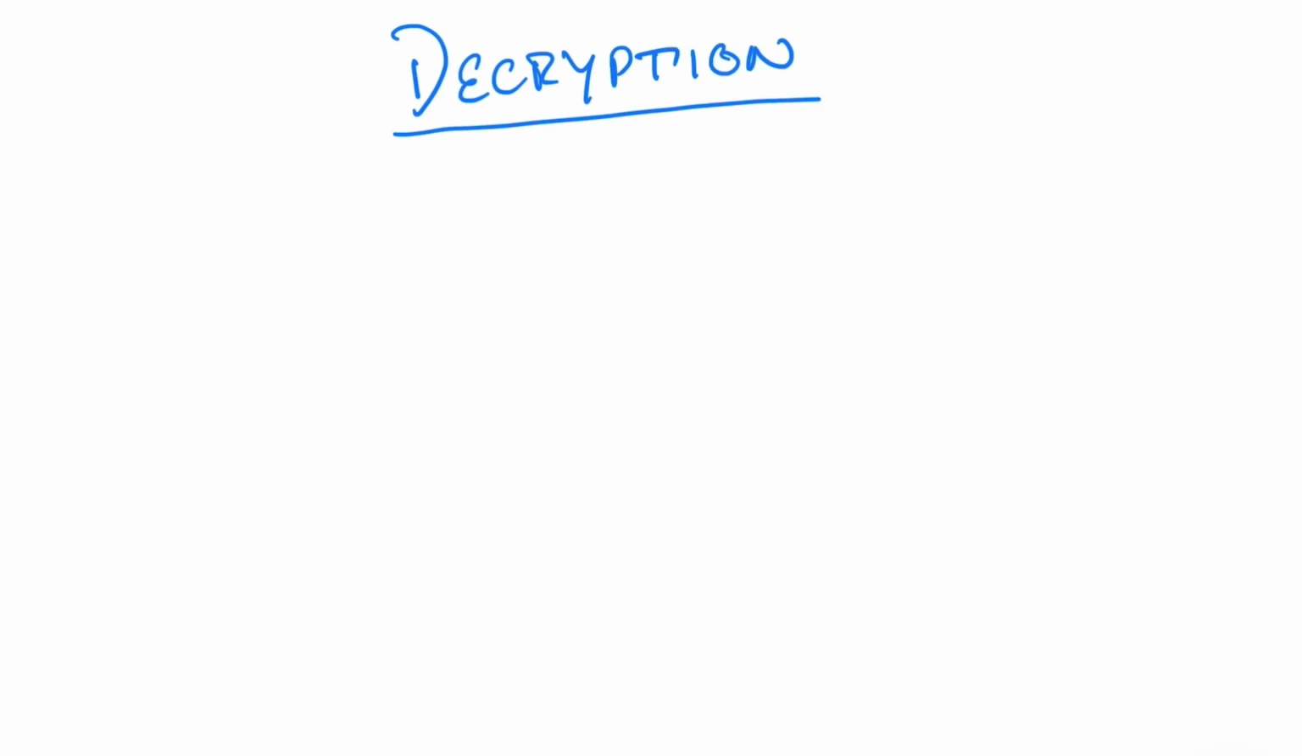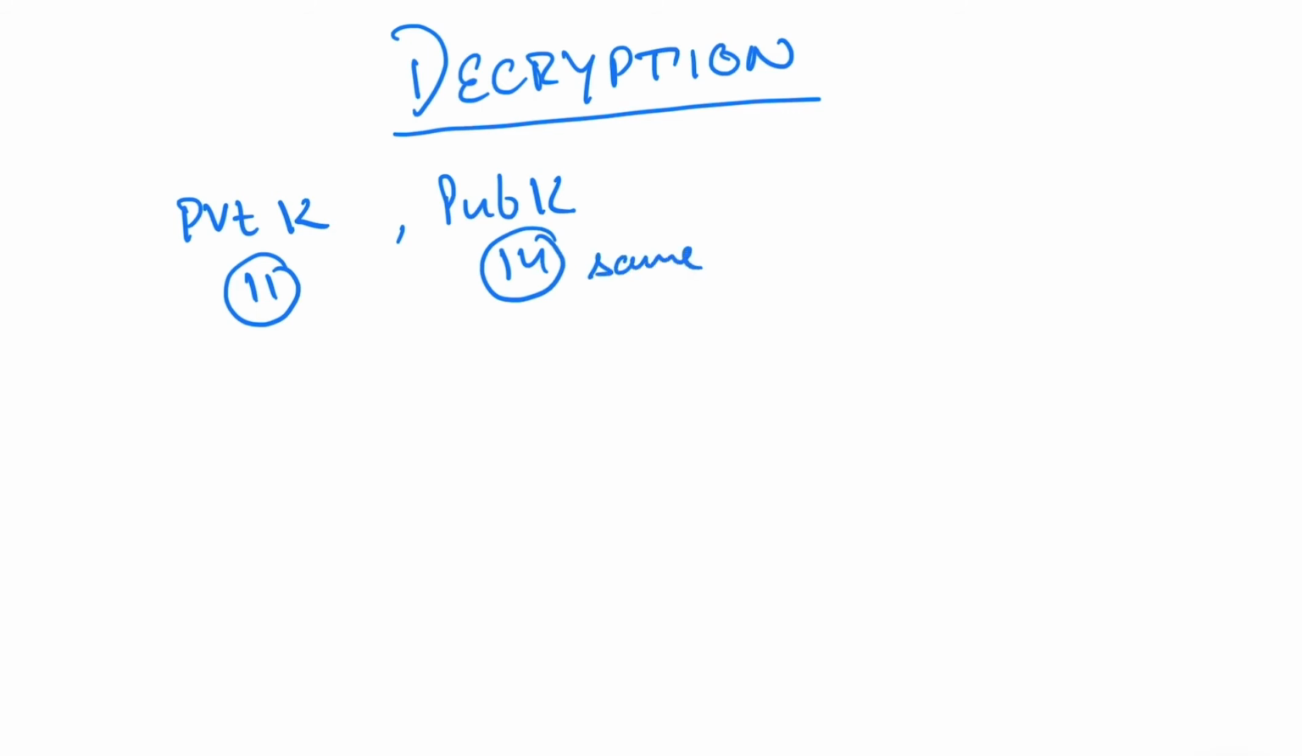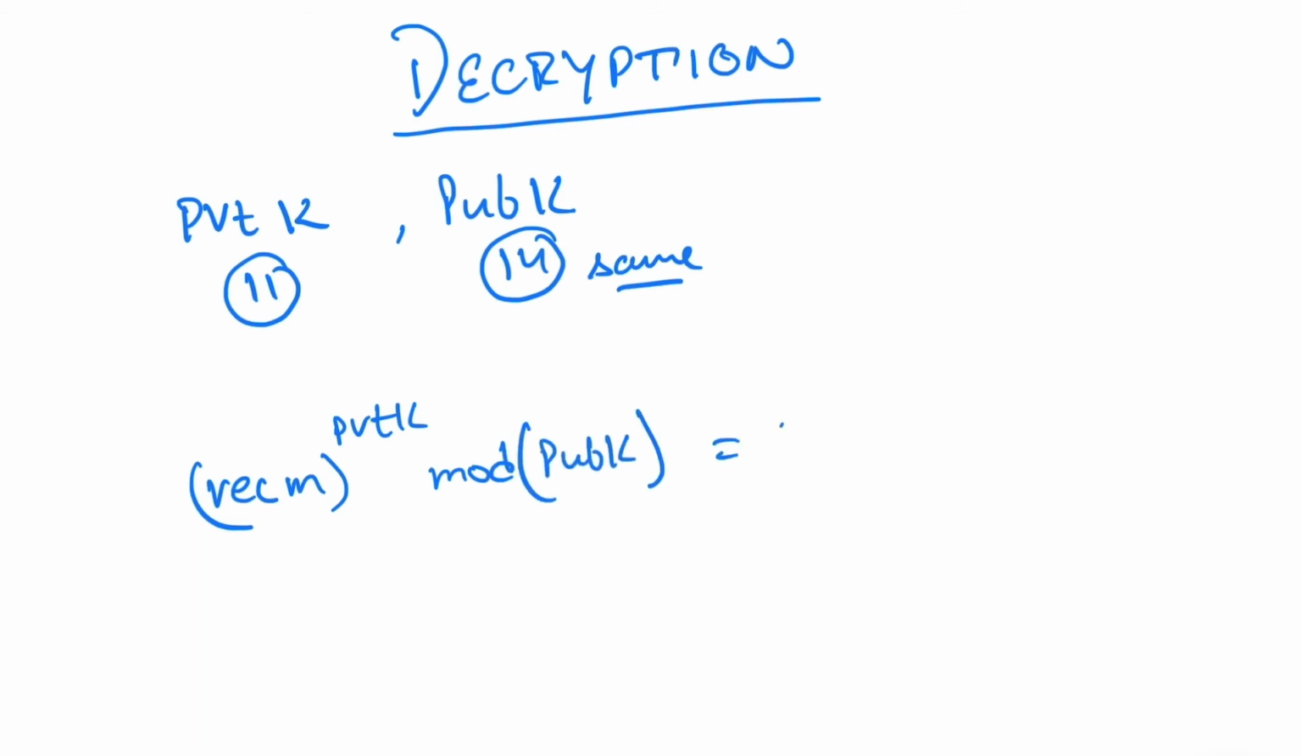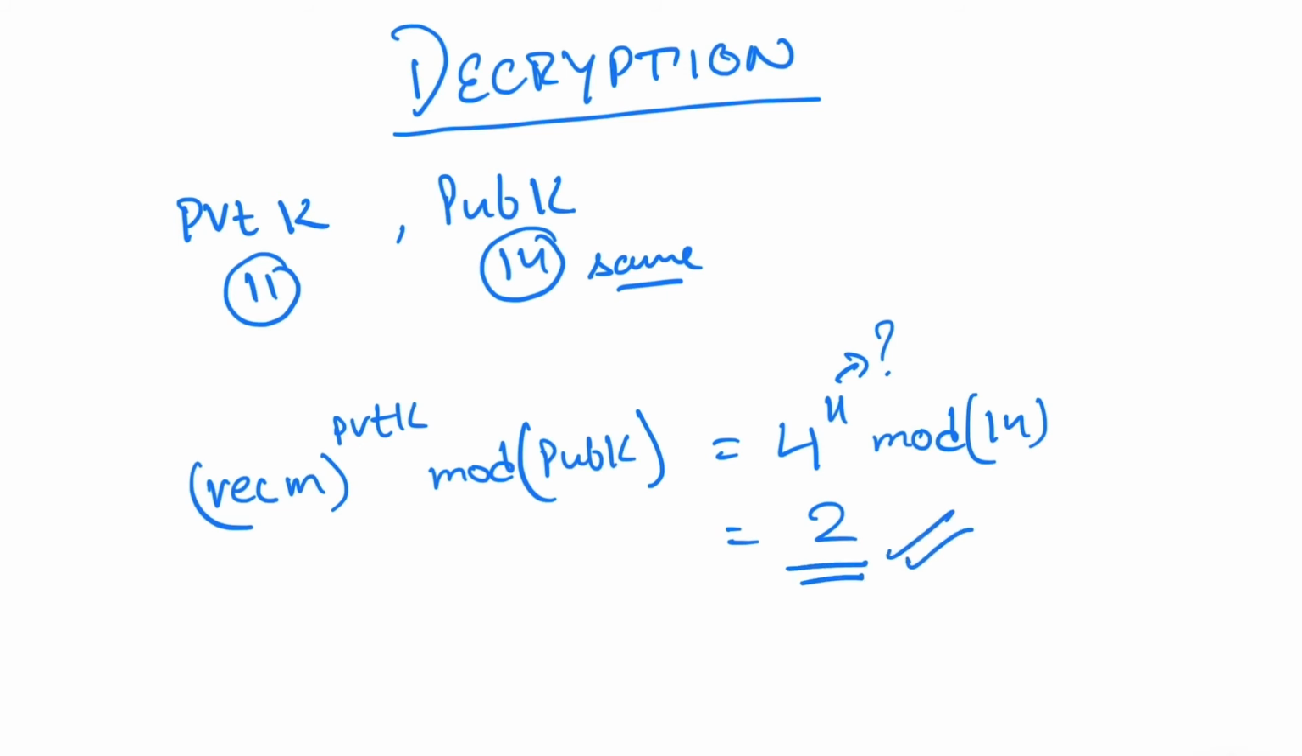To decrypt the message, all he needs to do is apply a simple formula. Similarly to the sender, he also has a private key, so let it be 11, and the public key, being public, remains the same, which is 14. The formula to decrypt the message is similar. Take the received message, raise it to the power of the person's private key mod the public key, which in this case will be equal to 4 to the power 11 mod 14, and then using a calculator we'll find the value will be equal to 2, which is exactly the message which was sent initially.